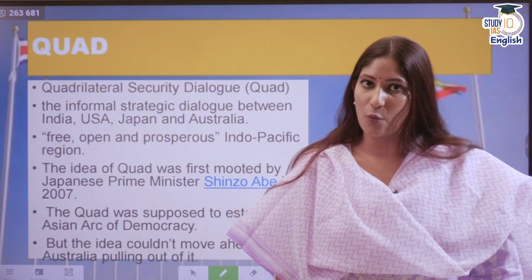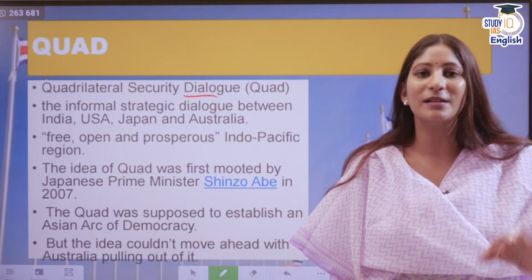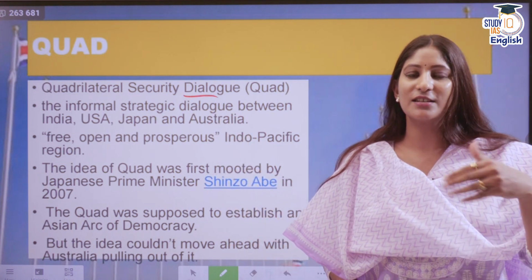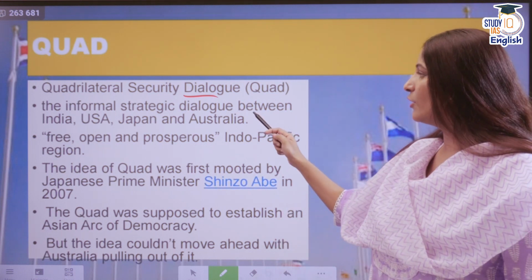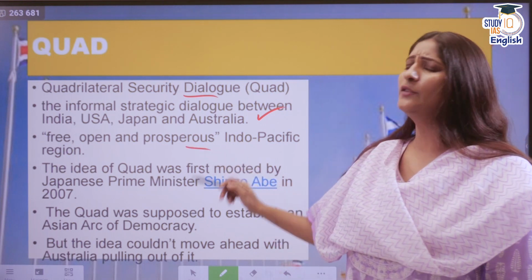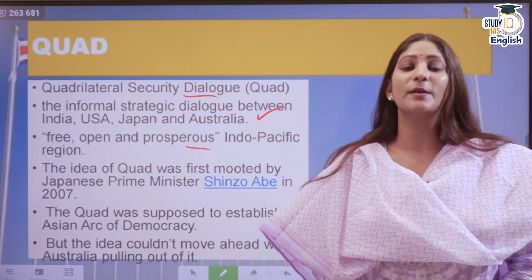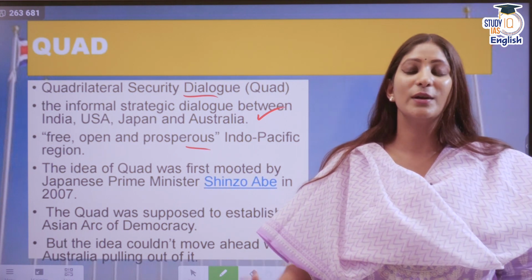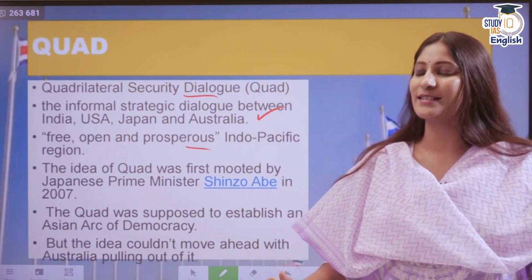Now finally we have Quad. Quad means Quadrilateral Security Dialogue. It's an informal strategic grouping. If it is asked in your preliminary examination, is it formal? No. It is informal. Strategic dialogue between India, USA, Japan and Australia. It wants to ensure that the Indo-Pacific remains free, open and prosperous, because these are the major countries which have strategic, military and trade interest in this region.